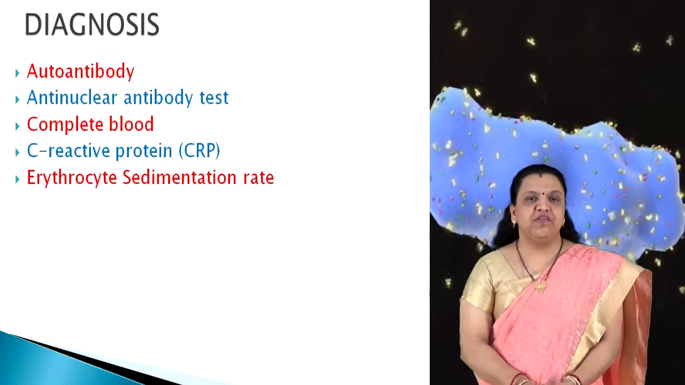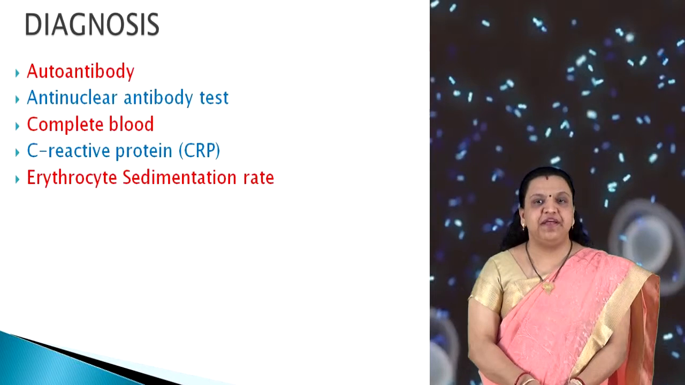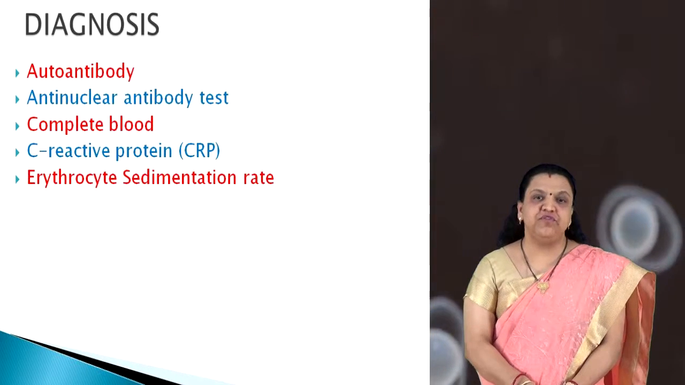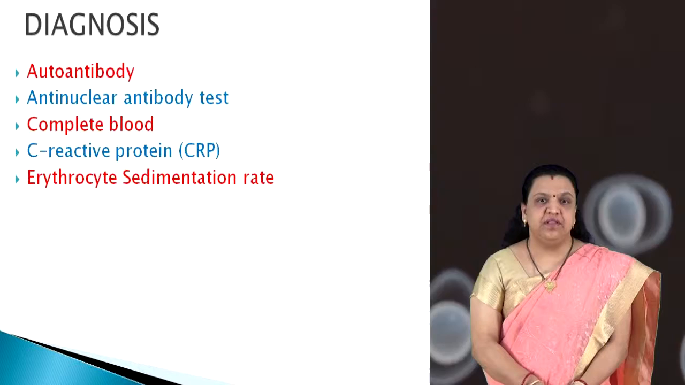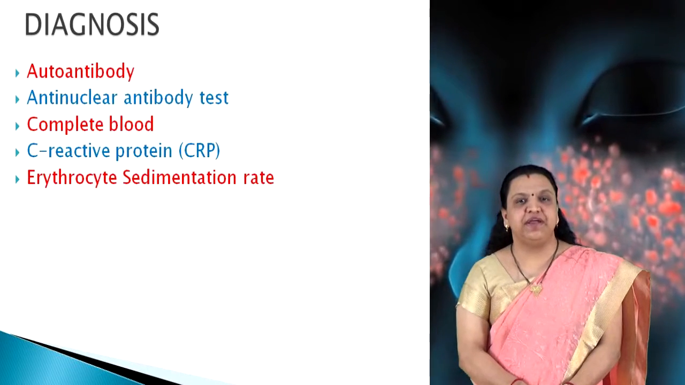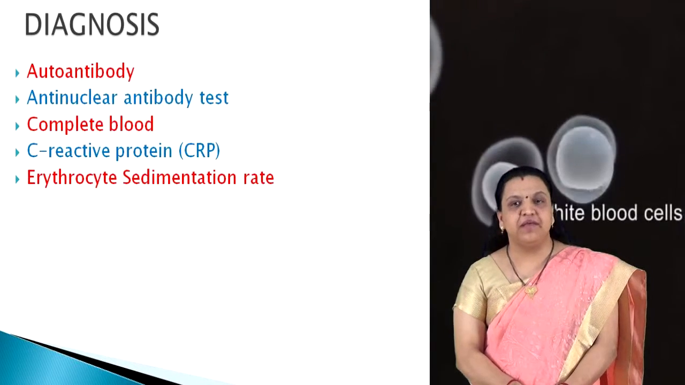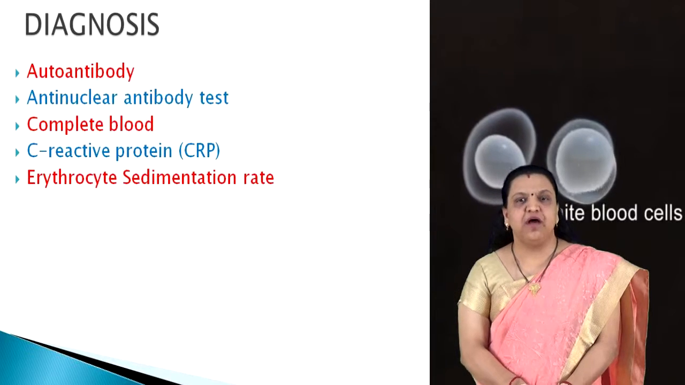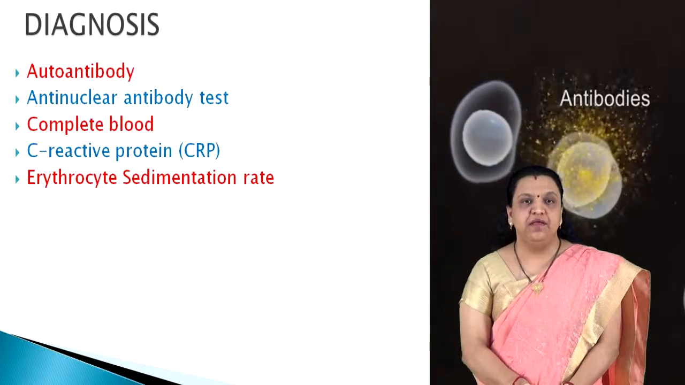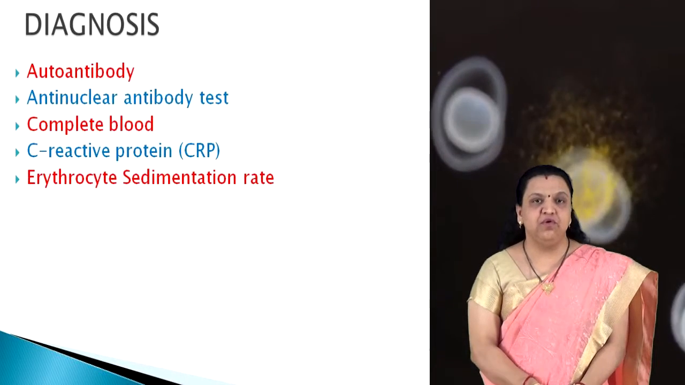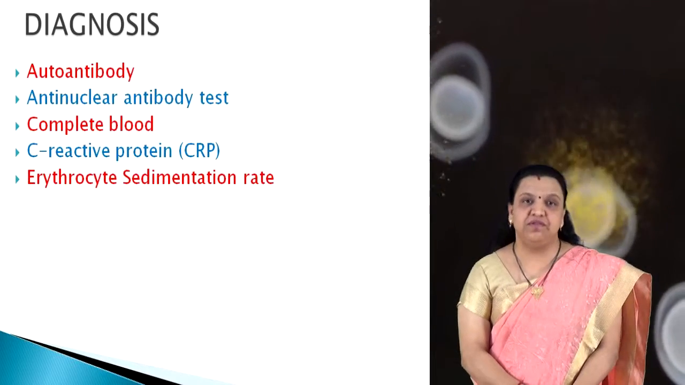We can also go for the C-reactive protein test. Elevated CRP is an indication of inflammation throughout the body. Then the erythrocyte sedimentation rate, that is the ESR count, can also be done. This test indirectly measures how much inflammation is in the body. These are the diagnostic measures we can go for in the diagnosis of autoimmune diseases.